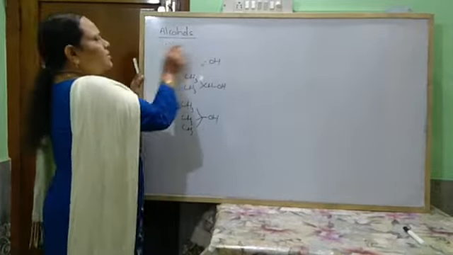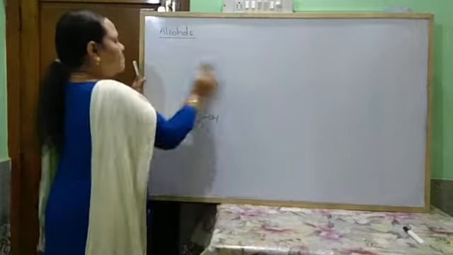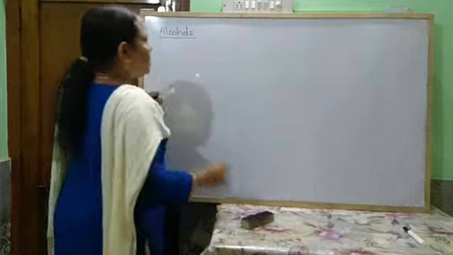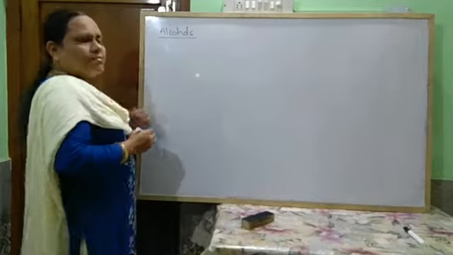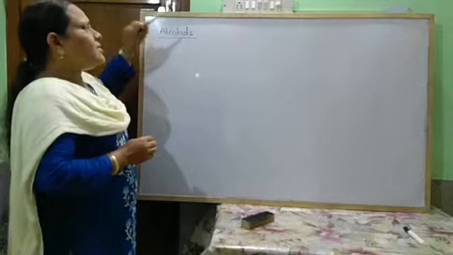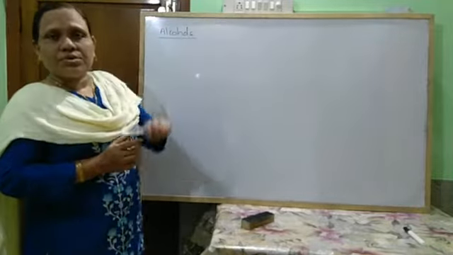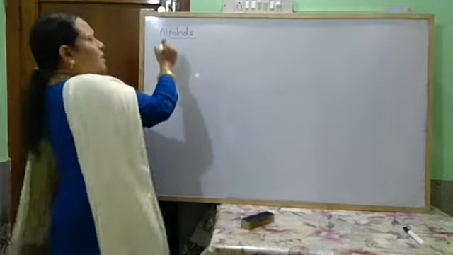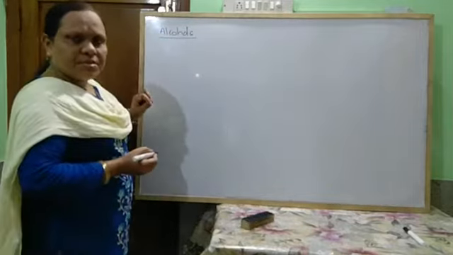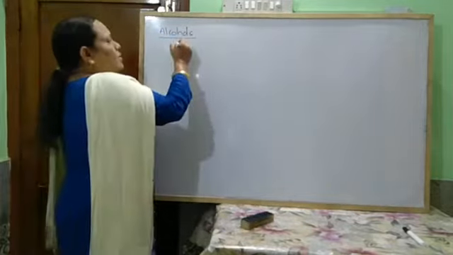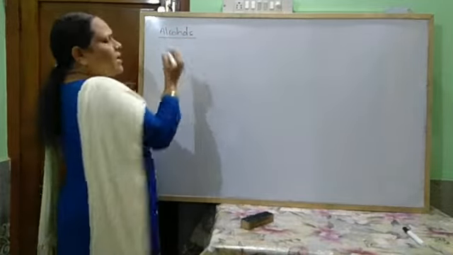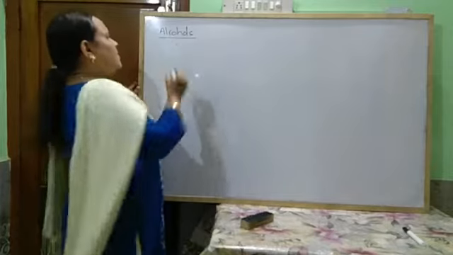Okay, next come to its methods of preparation. But before that, another thing I want to say: these alcohols generally form functional isomers with ethers. So alcohols exhibit functional isomerism, position isomerism, and some also exhibit optical isomerism.